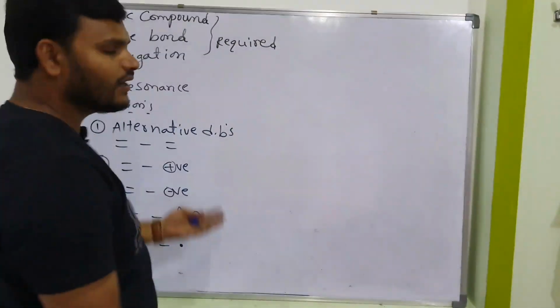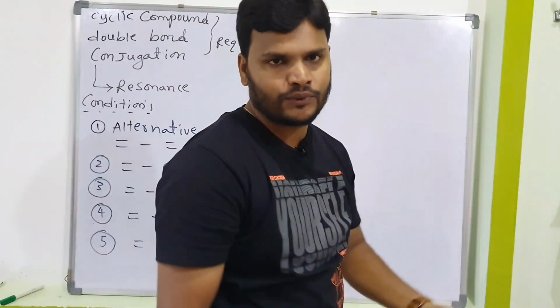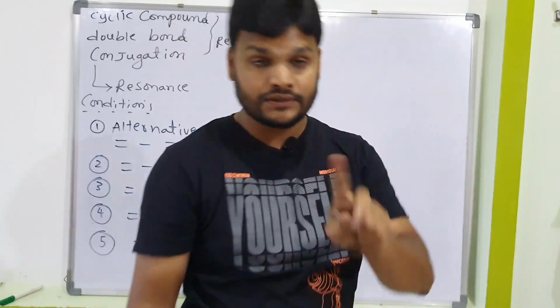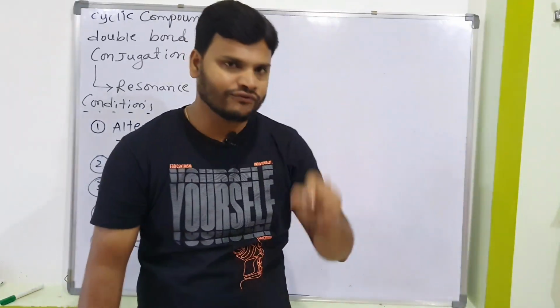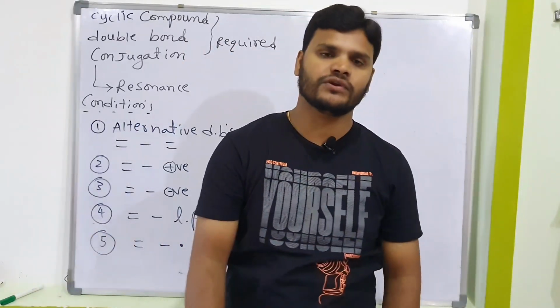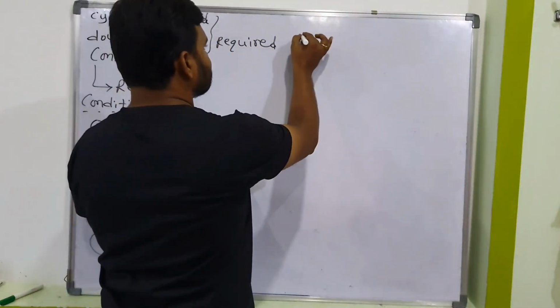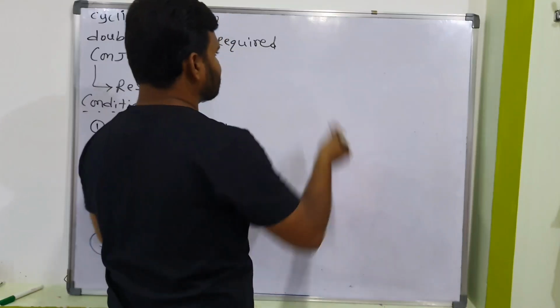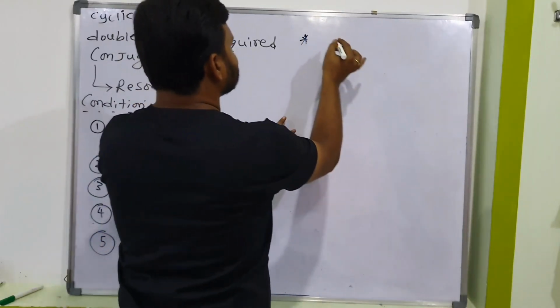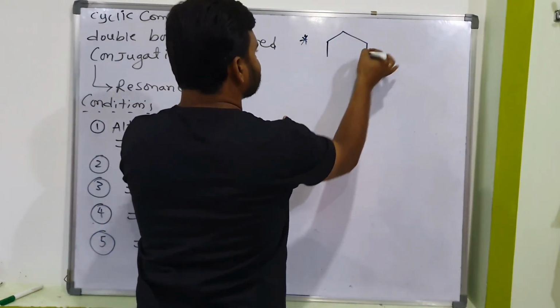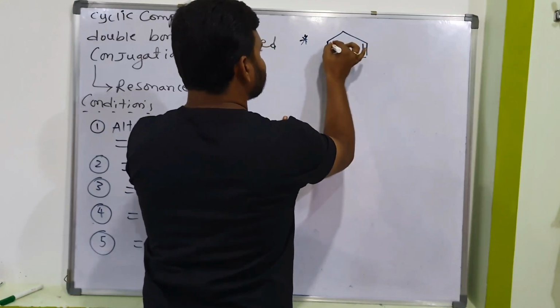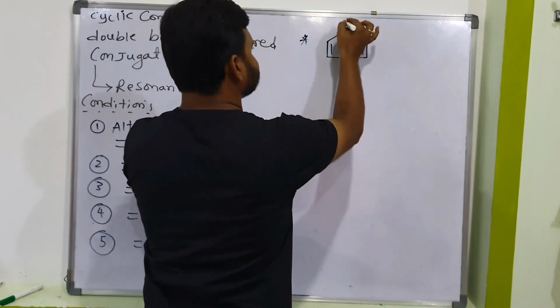Hückel's rule is different. For aromatic compounds, 4n plus 2 pi electrons. For anti-aromatic compounds, 4n pi electrons. These two formulas are very important, keep them in your mind. Next I am going with some examples. Already we have discussed some examples. Next I am going with this example. This is a previous year question.